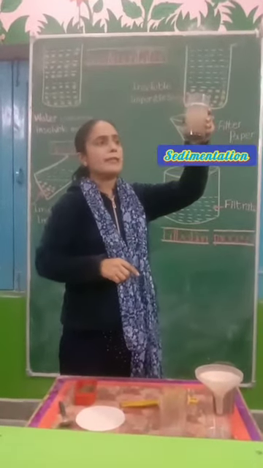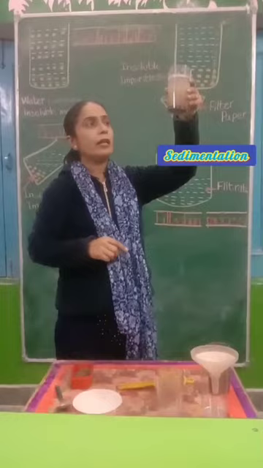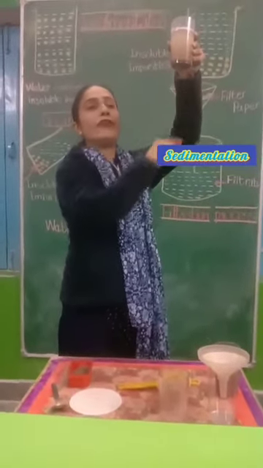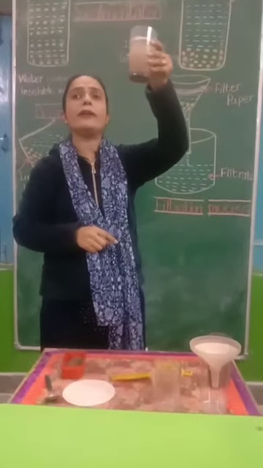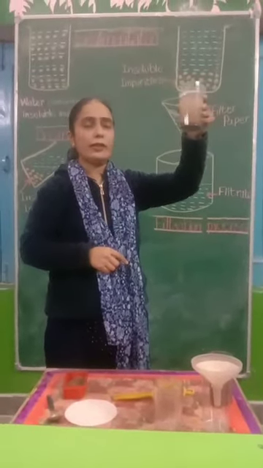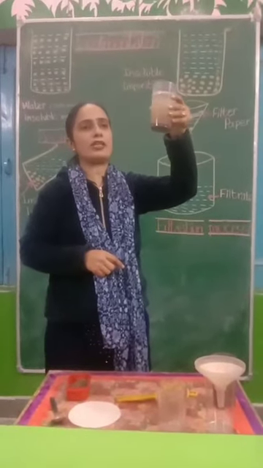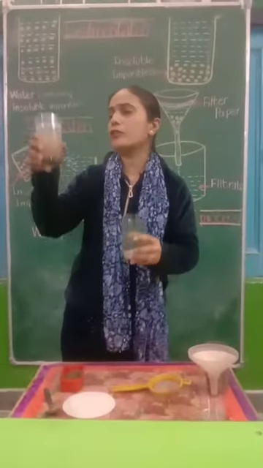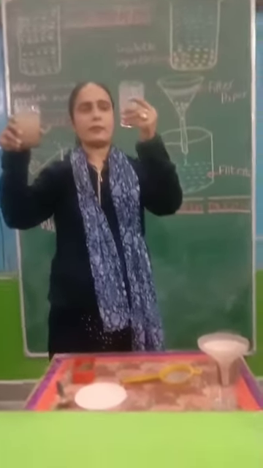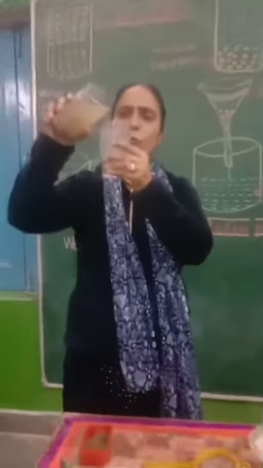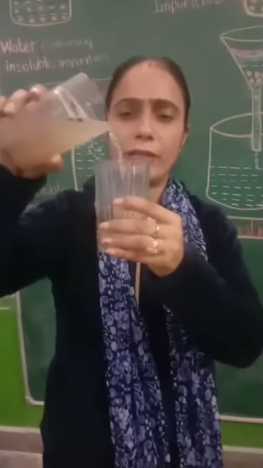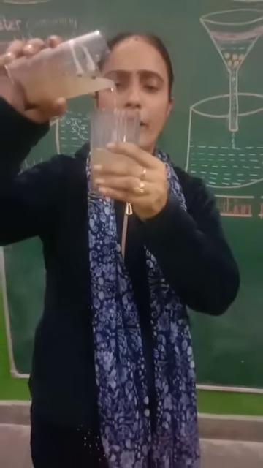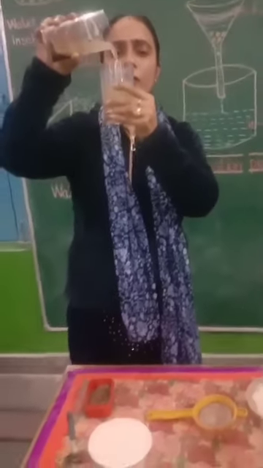We can say sedimentation is the process in which impurities settle down at the bottom when we keep the glass undisturbed for some time. Okay? This process is sedimentation. Now, I will pour this water in another glass. Look, I am pouring this water very slowly. Now what will happen?